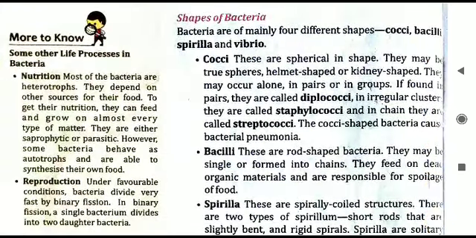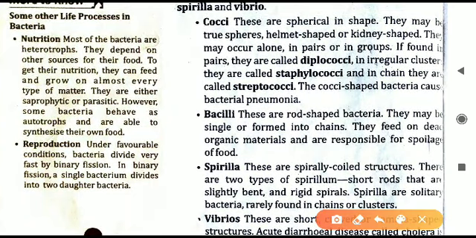Now we will move to the shapes of the bacteria. Generally bacteria are of 4 different type of shapes. One by one we will see. First one is called as the cocci shape. Cocci shape is spherical, almost circular. There can be different cocci shape. It can be true sphere, means पूरी तरह से circle हो जाएगा. Helmet shape or kidney shape. All these are almost circular, but some changes may be there.